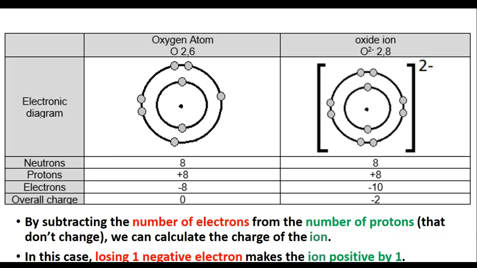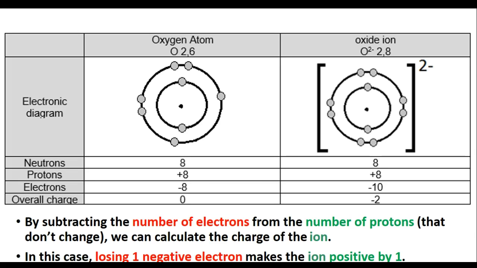Again, let's have a look at an example then. So we've got our oxygen atom and we've got an oxide ion. So sometimes the names change when an element becomes an ion. So for the oxygen atom, we have 8 protons and 8 electrons. Atoms have the same amount of each. No overall charge. Now it has 6 electrons on its outer shell, which means it only needs 2 extra.